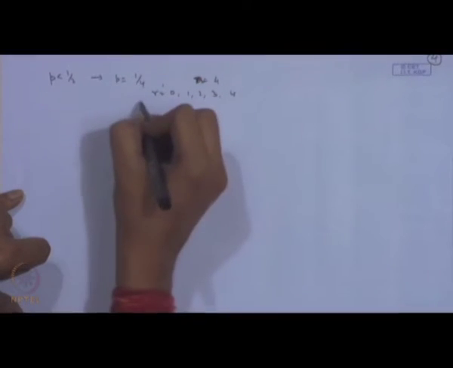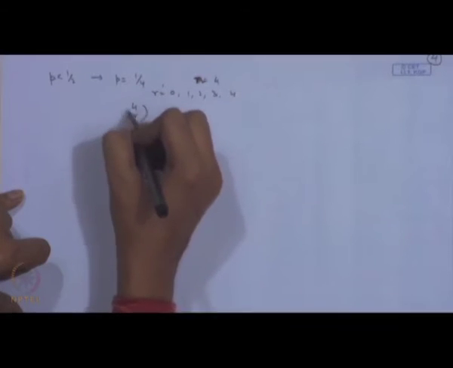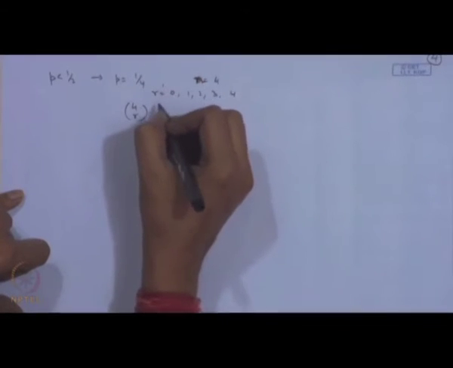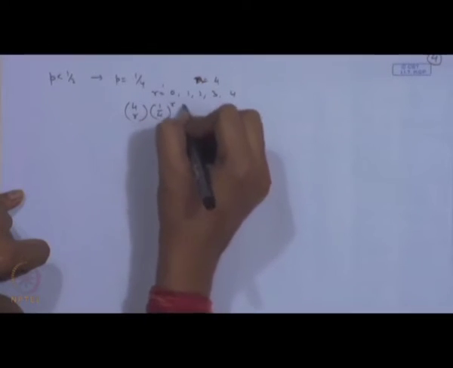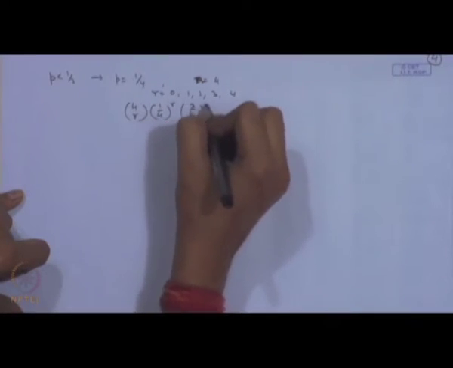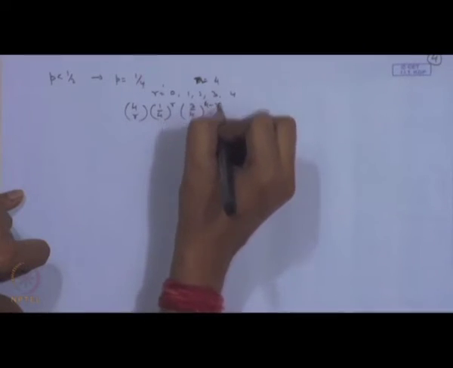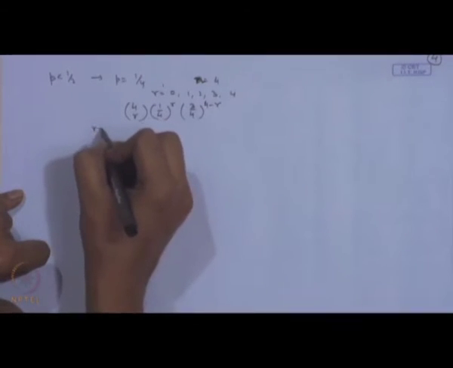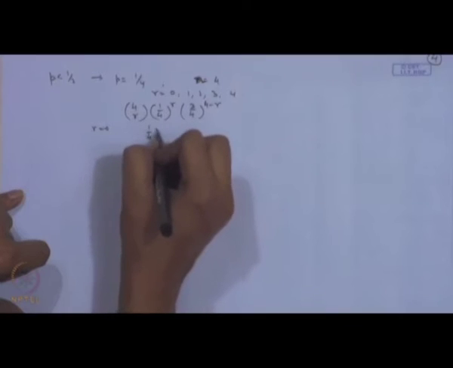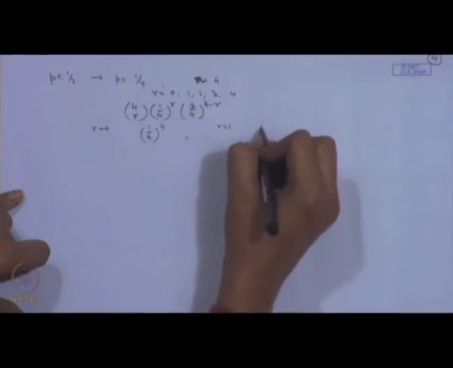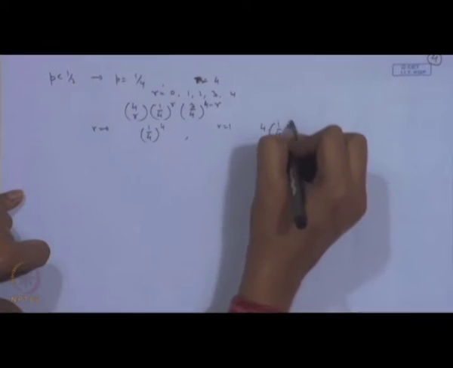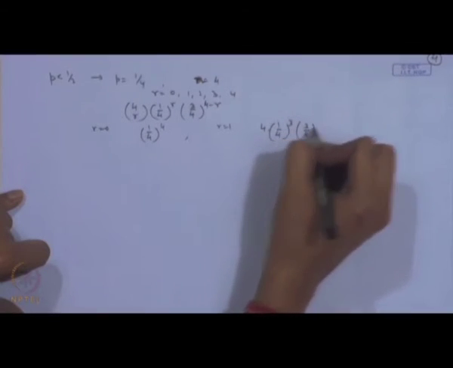Let me write down the probabilities here. 4Cr 1 by 4 to the power r, 3 by 4 to the power 4 minus r. Now, corresponding to r equal to 0, this will be 3 by 4 to the power 4. Corresponding to r equal to 1, this will be 4 into 1 by 4 into 3 by 4 cube.